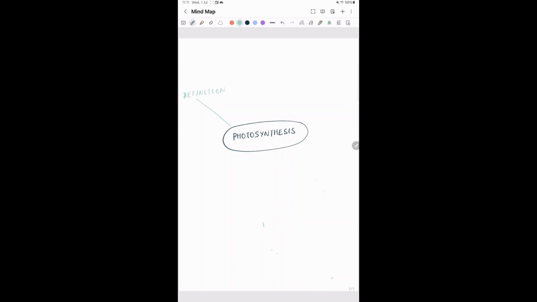Notice that I'm not writing sentences, just keywords, like definition, then we will see what are the requirements, then followed by the process of photosynthesis, what are the main keywords required for it, then what are the factors necessary for photosynthesis, and finally, what is the importance. So this covers the whole structure.